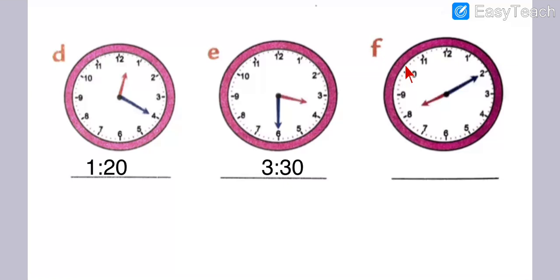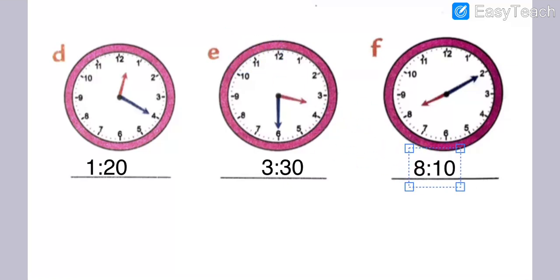So the hour hand is on 8 and the minute hand is on 2. And 2 shows, my dear students, 10. So the time is what, my dear students? 8 o'clock and 10 minutes. Okay, 8 o'clock and 10 minutes, my dear students.